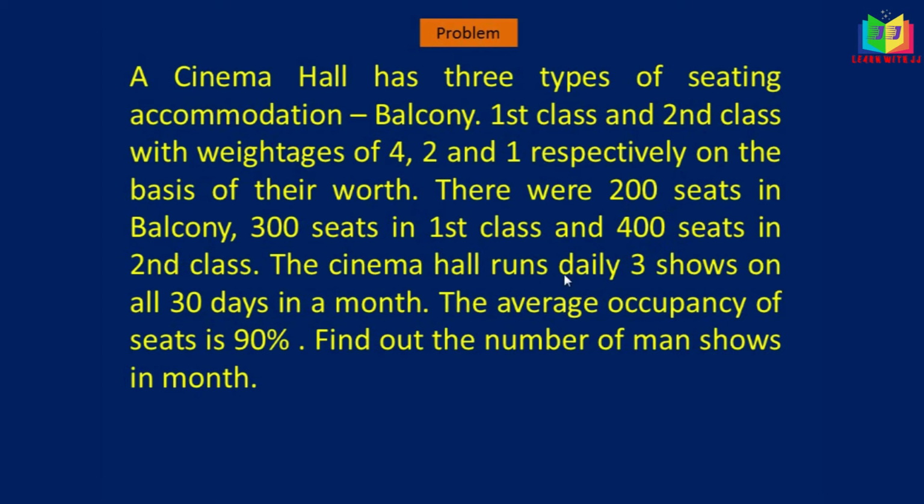The cinema hall runs daily 3 shows on all 30 days in a month. The number of shows is 3 and the number of days is 30. The average occupancy of seats is 90%, so only 90% of seats are occupied. Find out the number of man shows in a month. We'll see how to work out this problem.